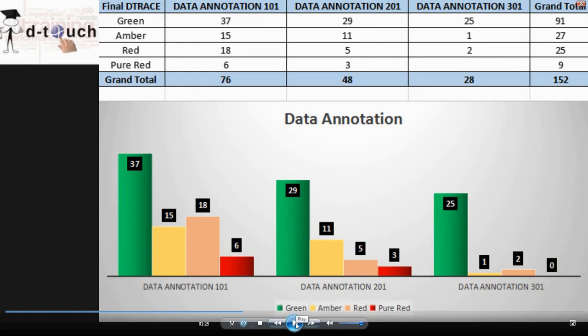For data annotation, we have a total of 152 students registered, and 91 students are perfectly on green status, 27 are amber, 25 are red, and 9 students are in pure red.